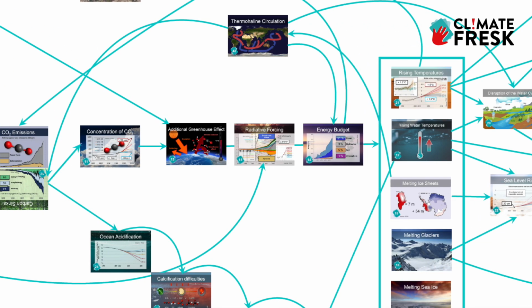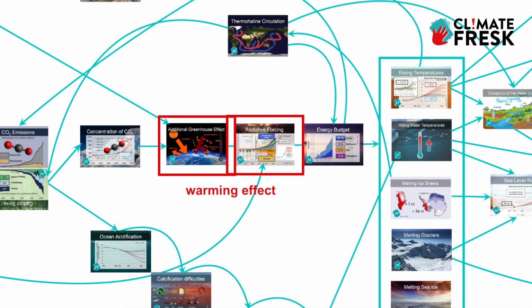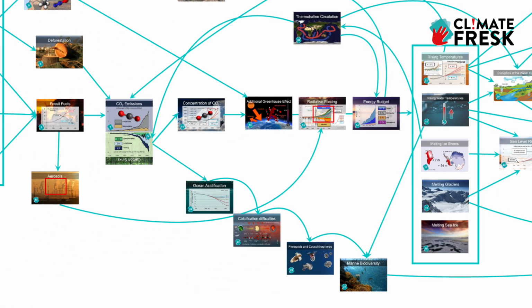On the one hand, the additional greenhouse effect contributes positively to radiative forcing, and thus has a warming effect, while on the other hand, aerosols contribute negatively and have a cooling effect, which sounds like a good thing, but aerosols are the smog that hang over our cities. It's the PM 2.5, the air pollution, and they are very bad for human health.